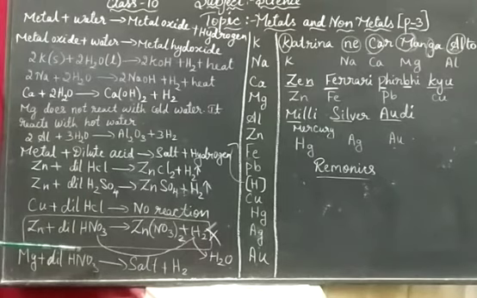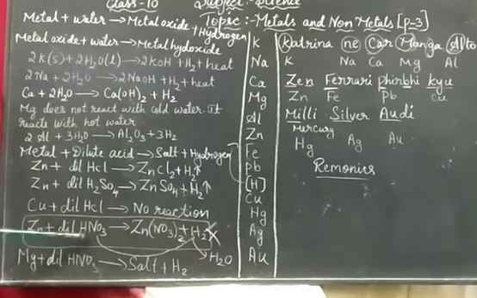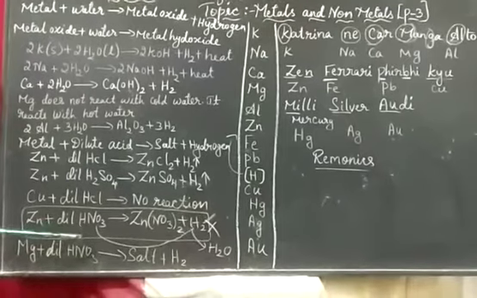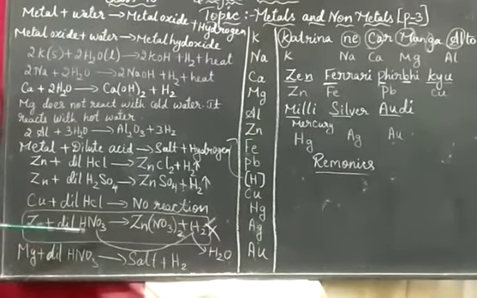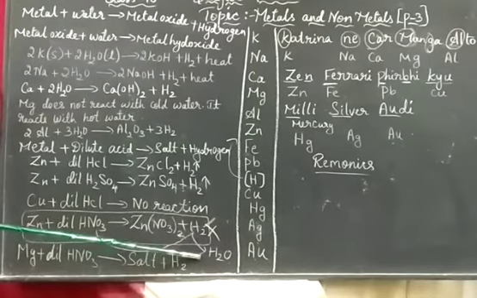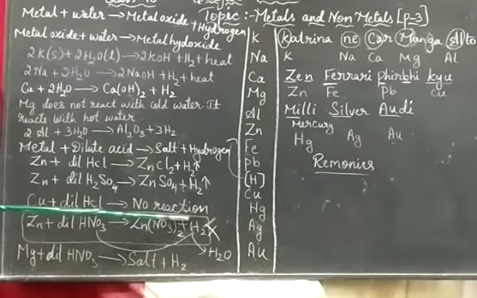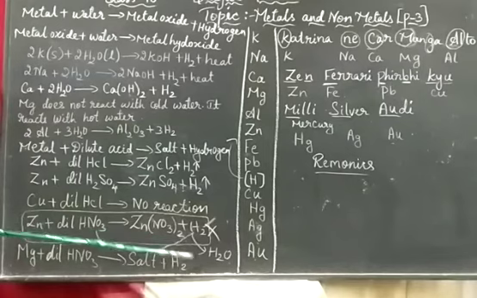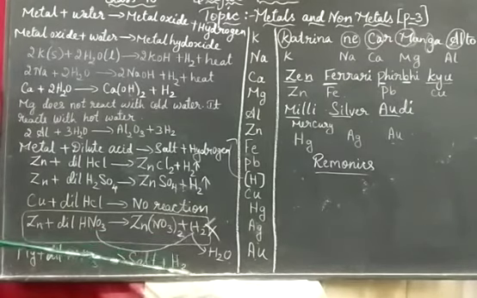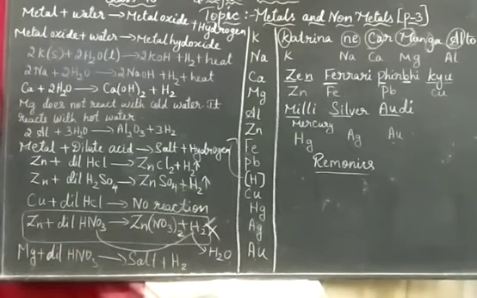What is the meaning of oxidizing agent? In the previous class you learned it attracts oxygen. It will take all the oxygen to itself, forming water. This reaction will not take place. Instead of hydrogen it forms water. So HNO3 is a strong oxidizing agent.